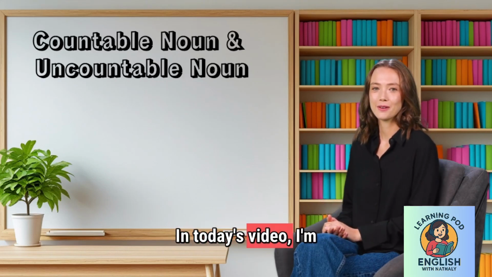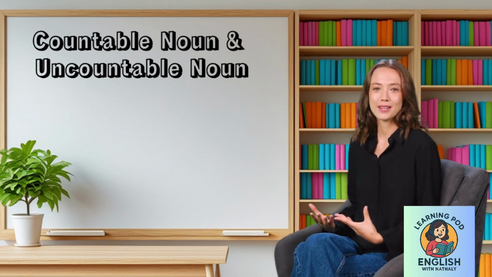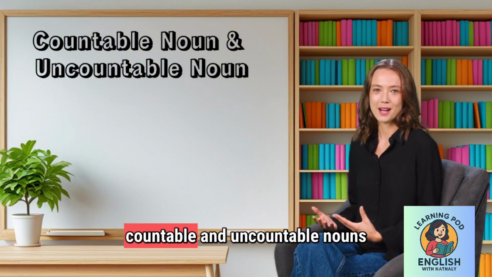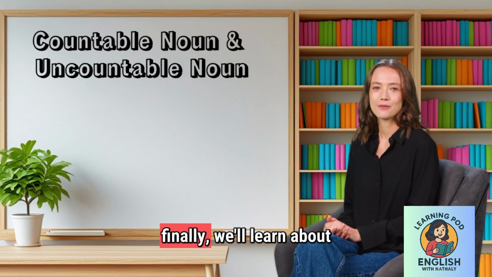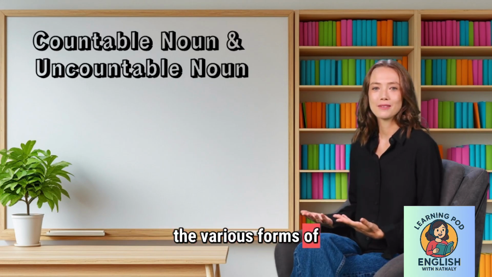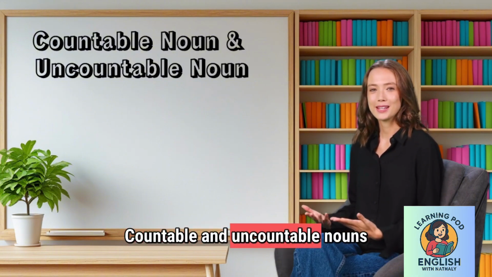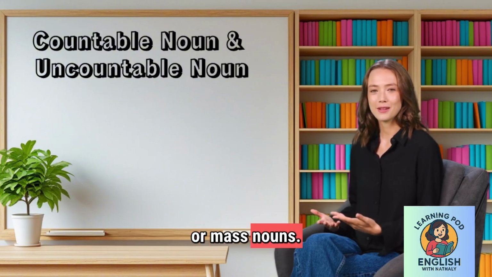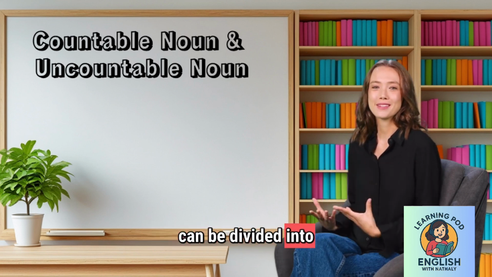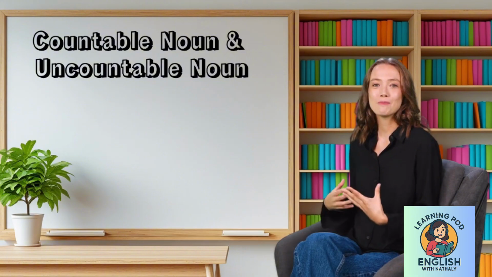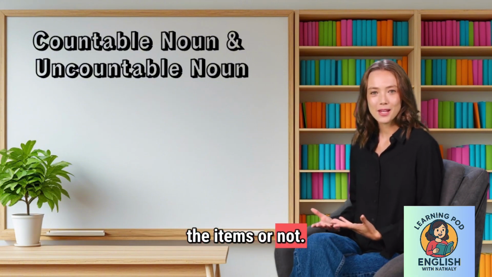In today's video, I'm going to continue from our previous lesson about number of nouns. This time, I'll explain countable and uncountable nouns, or mass nouns, and finally, we'll learn about the various forms of number. So let's get started. Countable and uncountable nouns, or mass nouns. Definition. In English, nouns can be divided into countable and uncountable, or mass nouns. This difference depends on whether we can count the items or not.